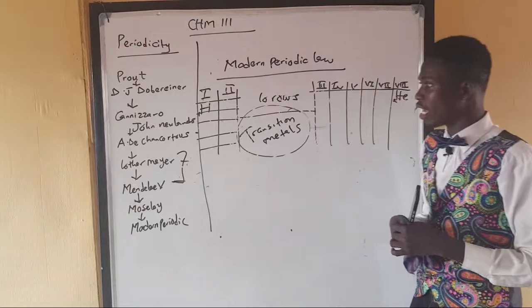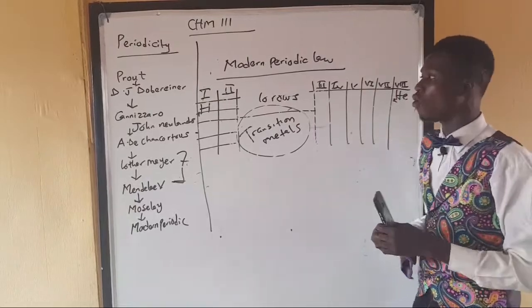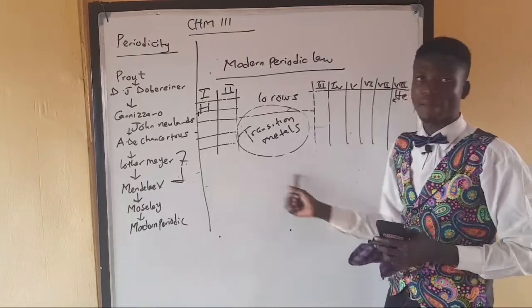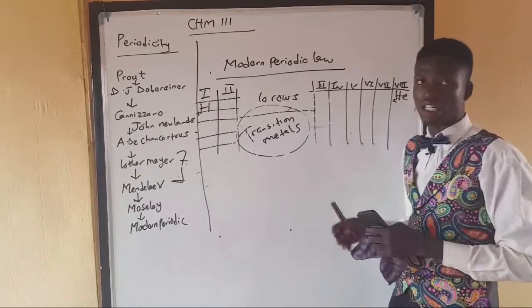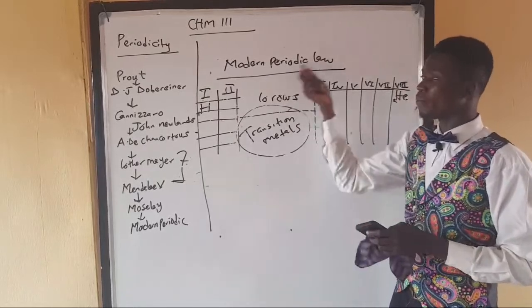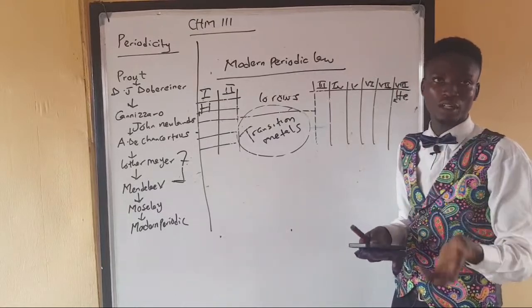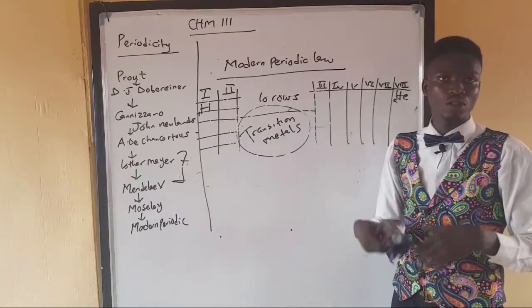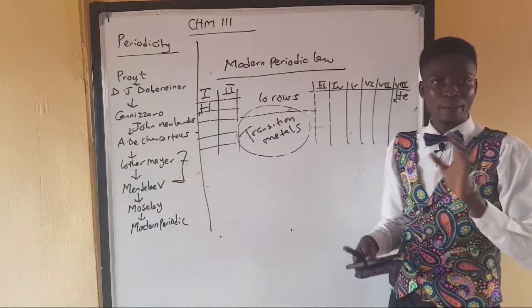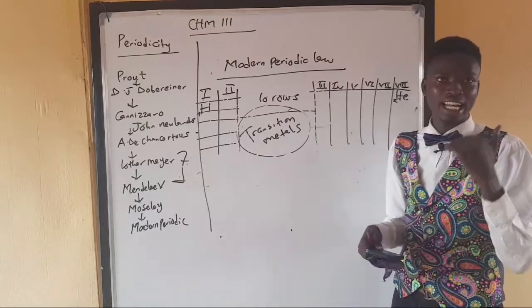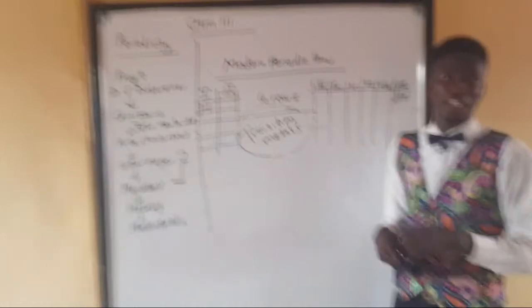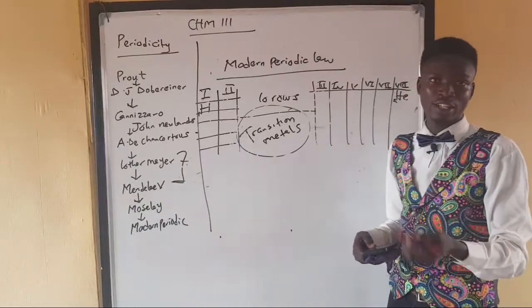So the next thing I will show you is how we can actually account for the combining power of each group in the periodic table. Don't forget that in the modern periodic law, we said periodicity is a function of the atomic number. So the way elements behave, the way they react, depends on the group they belong to, and those groups indicate the atomic number, because there's a reason why they are in those groups.